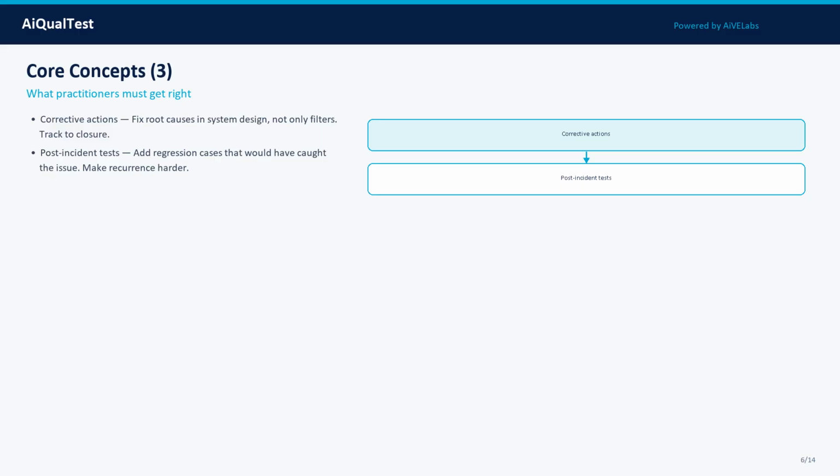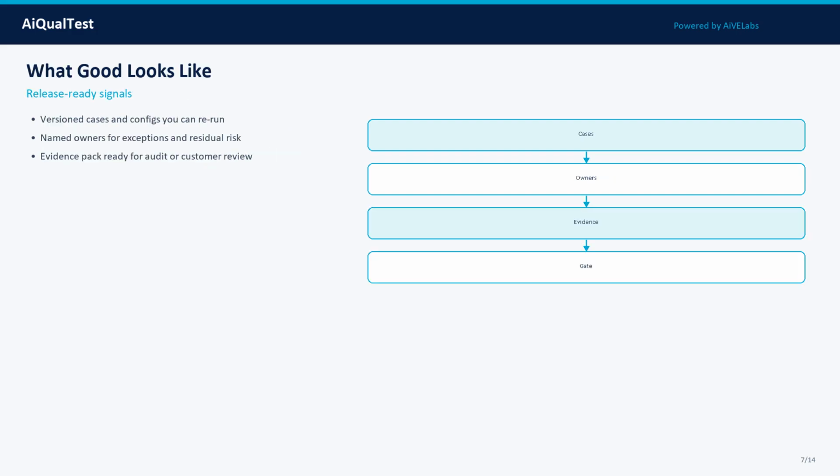Concept 5: Corrective Actions. Fix root causes in system design, not only filters. Track to closure. Concept 6: Post-incident tests. Add regression cases that would have caught the issue. Make recurrence harder. In practice, treat each of these as a measurable property: define what good looks like, attach evidence, and track it across model, prompt, data, and tooling changes.